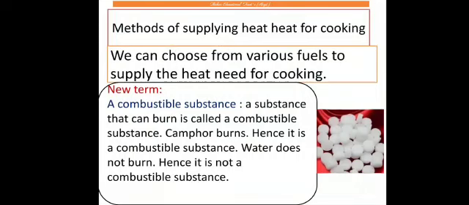Methods of supplying heat for cooking. We can choose from various fuels to supply the heat needed for cooking. New term, a combustible substance. A substance that can burn is a combustible substance. Camphor burns, hence, it is a combustible substance. Water does not burn, hence, it is not a combustible substance.